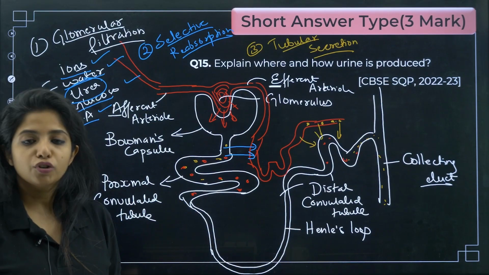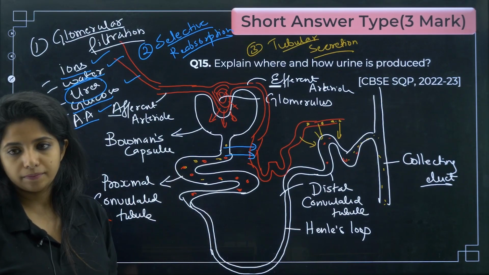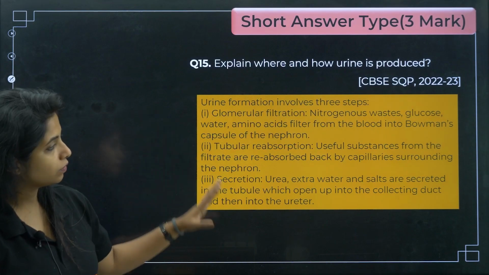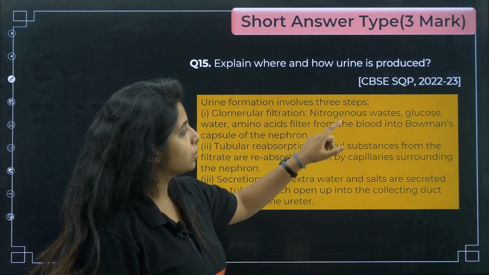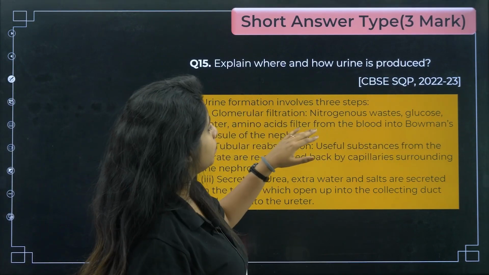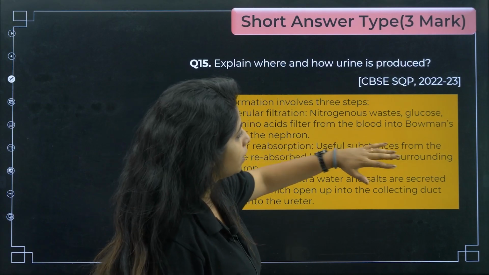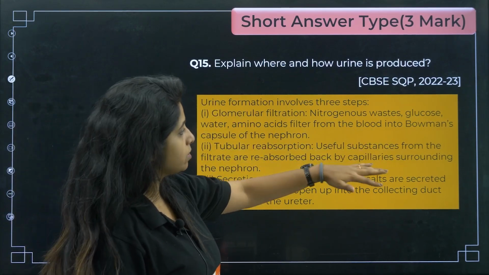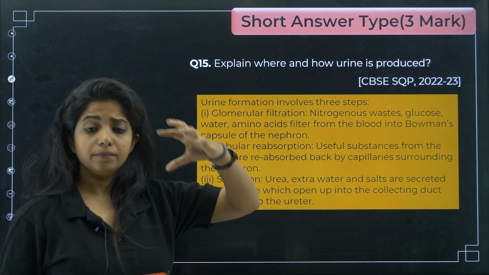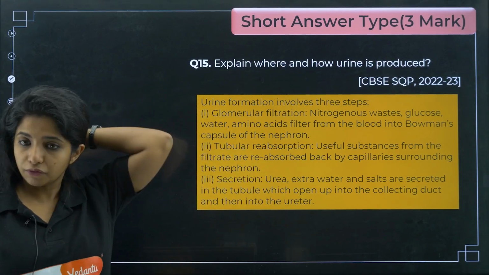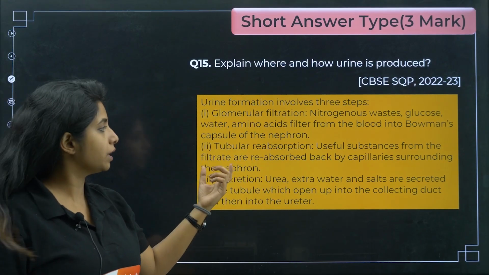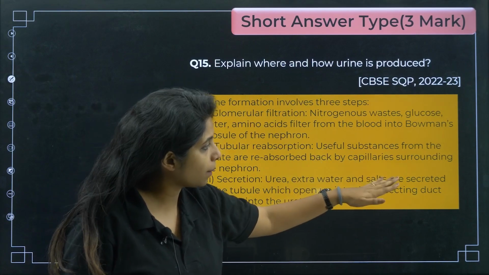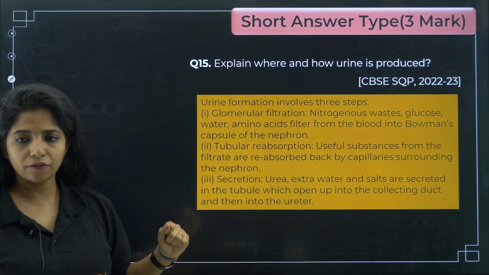If possible, draw the diagram of the nephron and explain to them. This is how the answer is written. Glomerular filtration: nitrogenous waste, glucose, water, amino acids filter from the blood into the Bowman's capsule of the nephron. Second thing, tubular reabsorption: useful substances from the filtrate. The things that came out, what do you call them? You call them filtrate. So useful substances from the filtrate are reabsorbed back by capillaries surrounding the nephron.